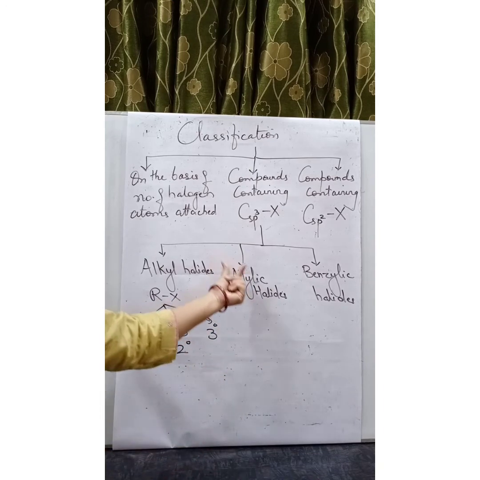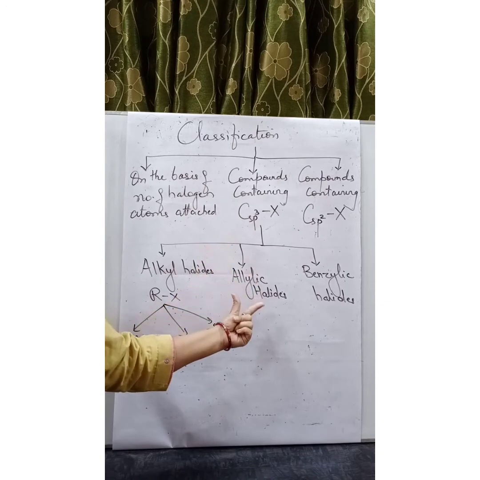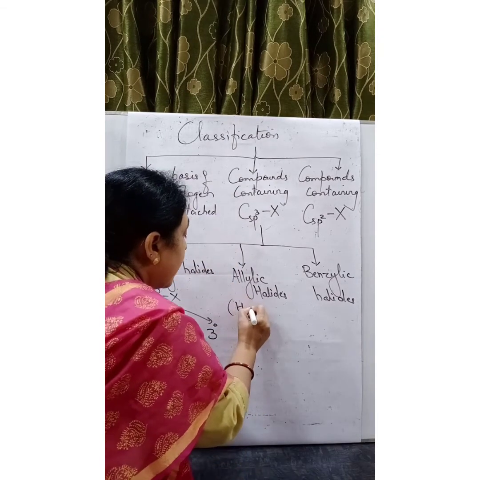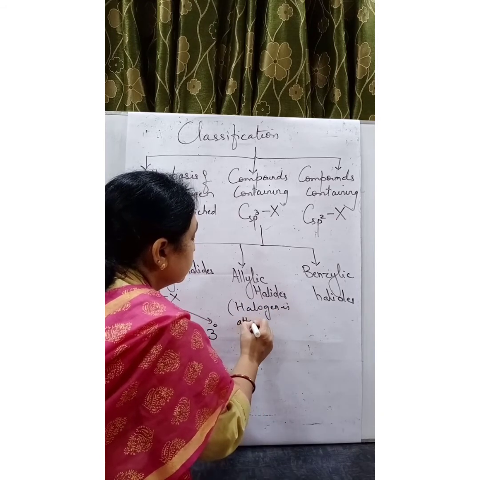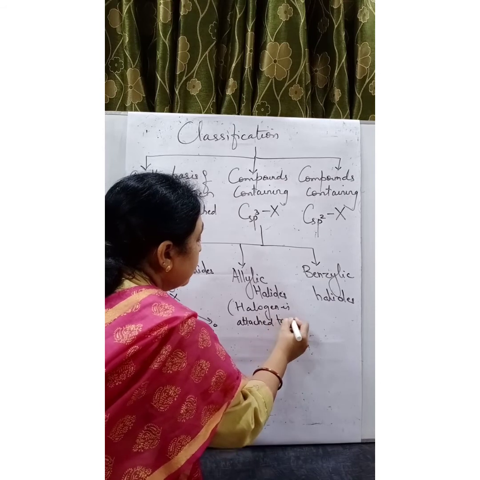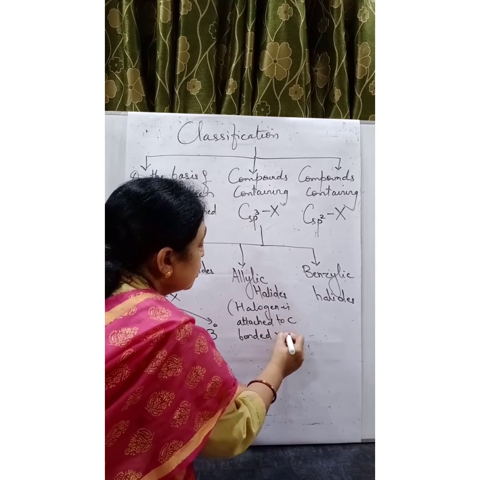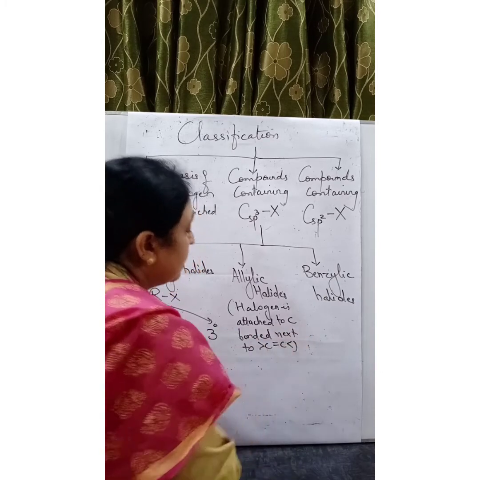Allylic halide. This word allylic is important. The halogen which is present on the carbon next to a carbon-carbon double bond is called allylic halide. Halogen is attached to the carbon bonded next to the carbon-carbon double bond.